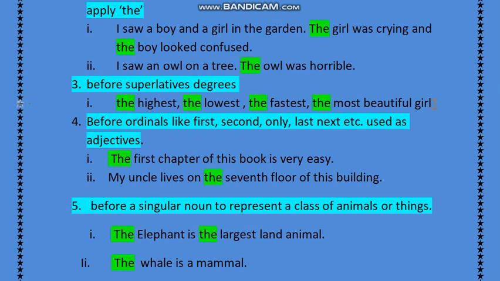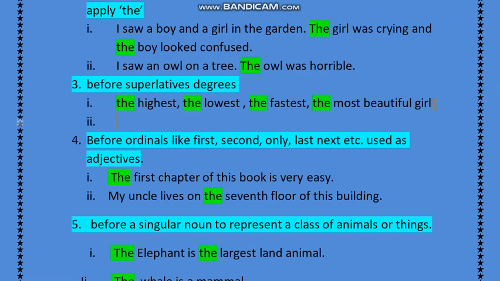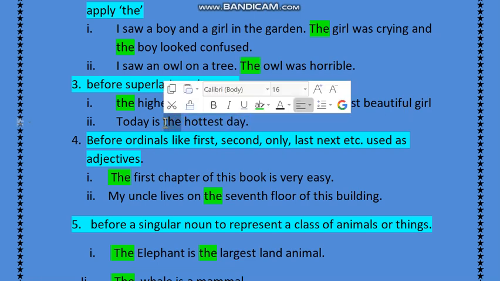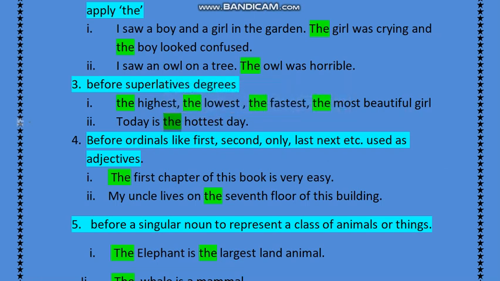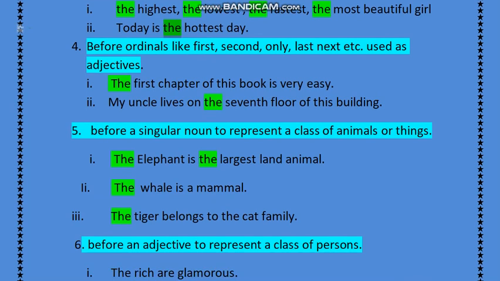Shall I make a sentence using the same? For example, today is the hottest day. So I know that hottest is the superlative degree, and when we have the superlative degree, it is a must to apply the before it.